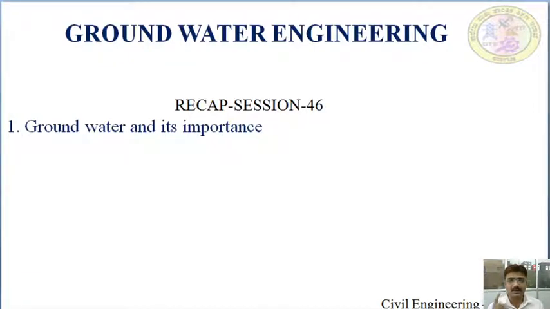Groundwater is divided into two parts. One is zone of aeration and another one is zone of saturation. In zone of aeration, the soil present here has voids or pores on it, and it is partially filled with the water. Zone of aeration has three parts: soil water zone, intermediate zone, and capillary fringe. In this capillary fringe, water comes here from the capillary action.